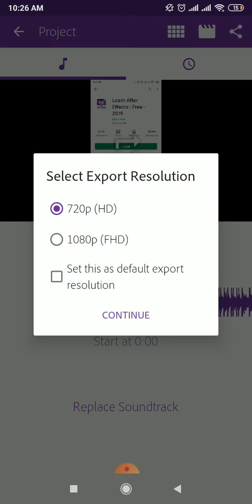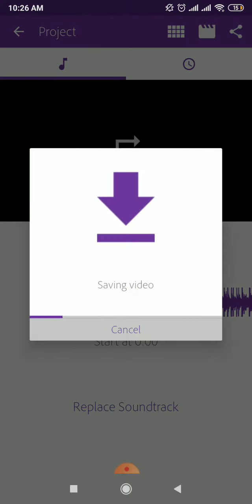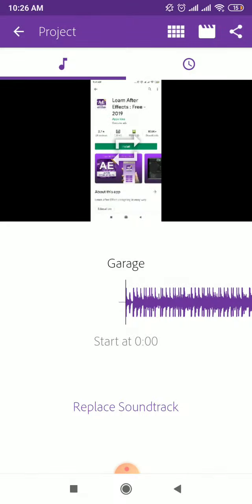I choose save to gallery in this format, 720p HD, and continue and wait for the export. Okay, now it is ready. This video is ready for export.